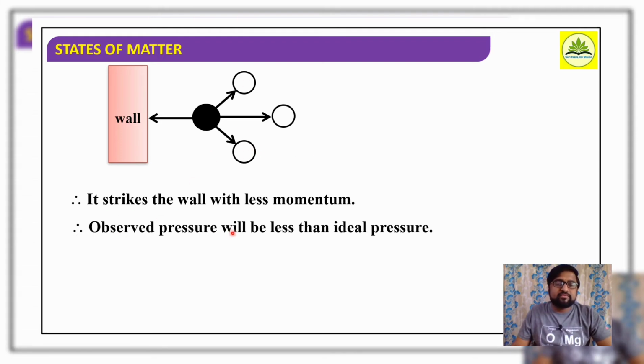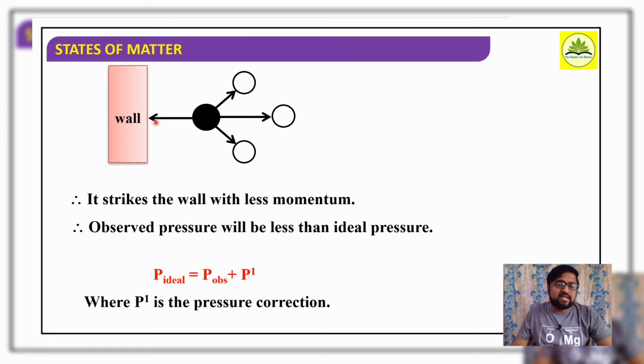The observed pressure will be less than the ideal pressure. Means whatever the observed pressure is, it is less than the ideal pressure of a gas molecule. So here we can say ideal pressure is equal to observed pressure, P obs, plus P1 or P prime. So what is P prime?